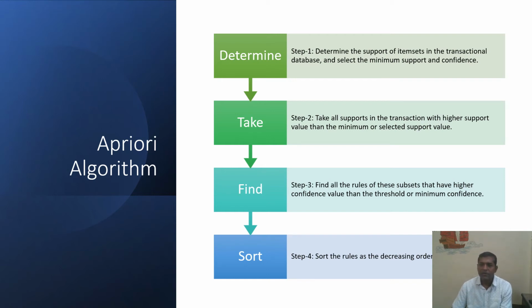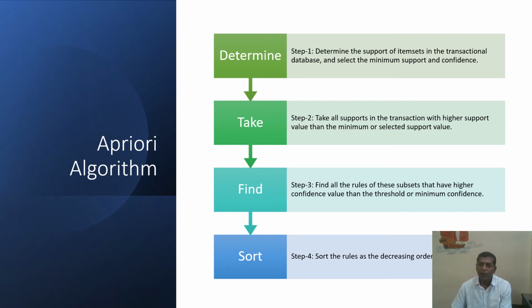Second step is to take all the items in the transactions with higher support. Higher support means more than a defined value, more than the minimum support value. If the item sets are less than the minimum support value, remove those and take only those with good support.